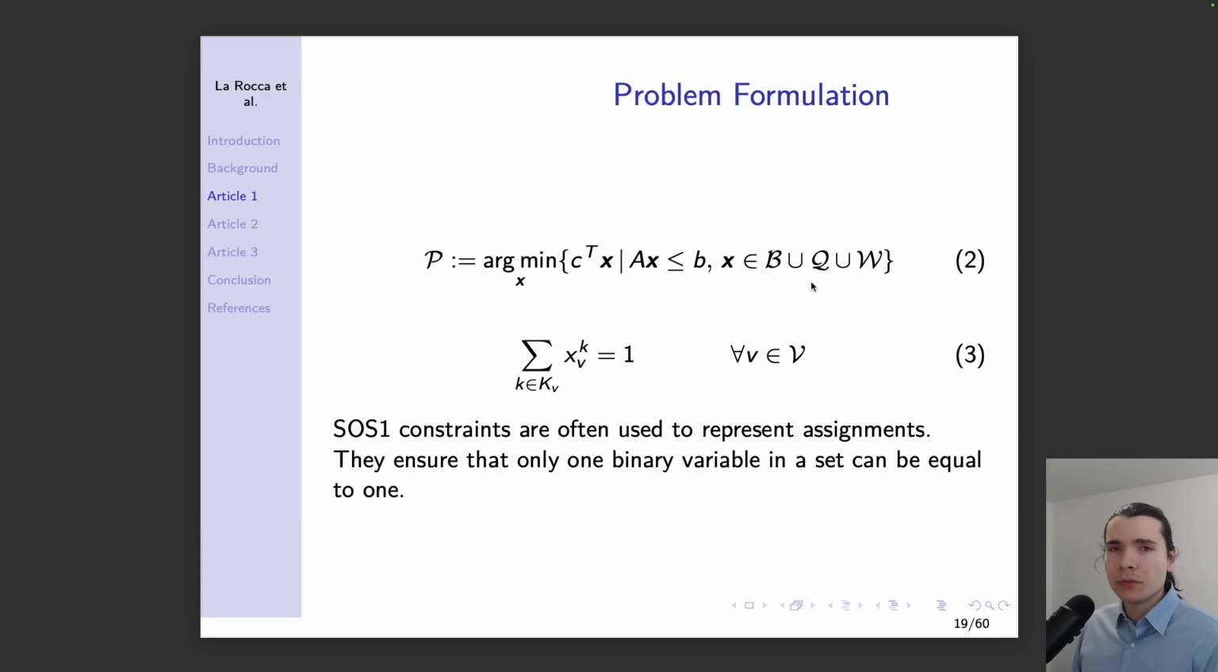The problem formulation can be represented using the following notation, where we start with a generic MIP, which is linear, and then we add these constraints, the SOS1 constraints. These constraints are modeled using a sum over a set of binary variables, and each binary variable represents a different assignment, and only one assignment can be chosen from the set.